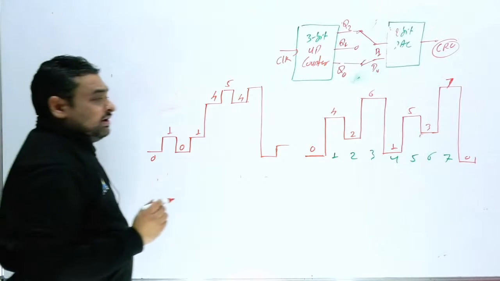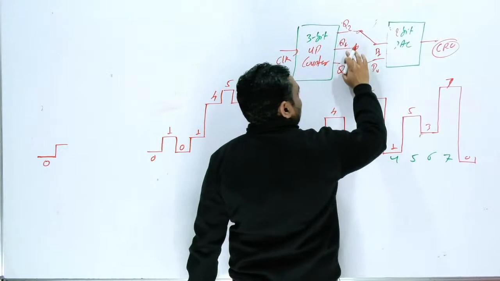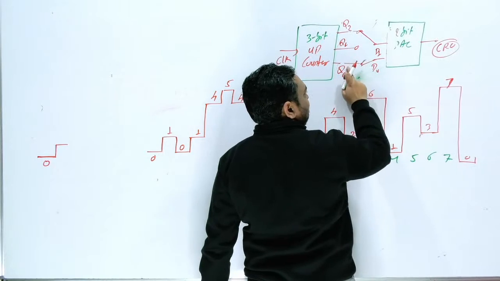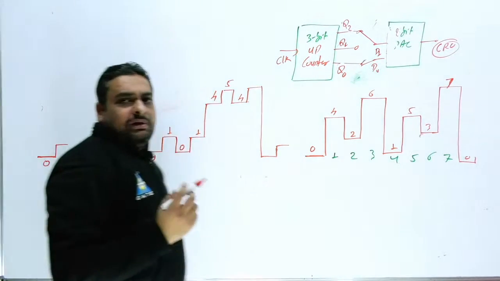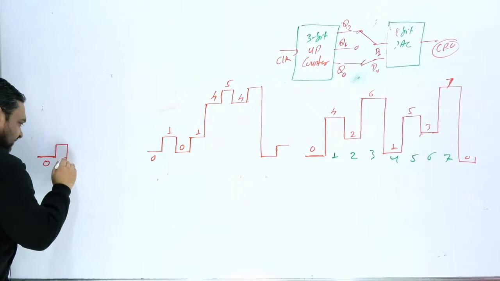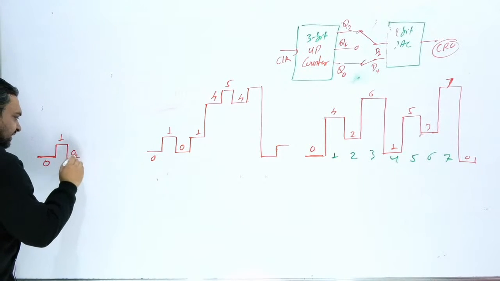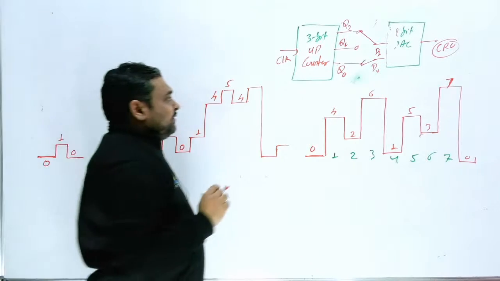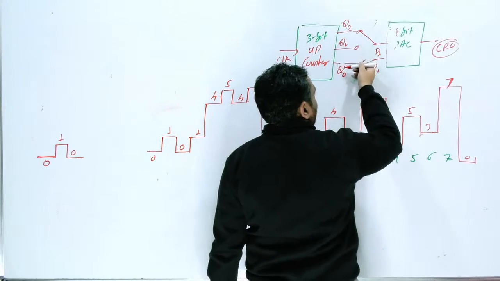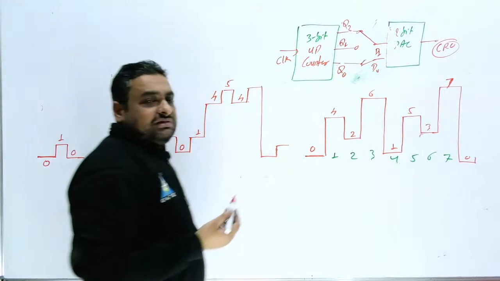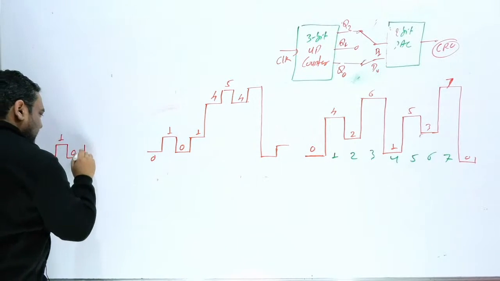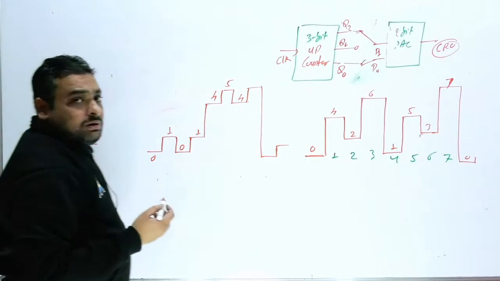Now in the second clock you will get 0 1 0. This was 1, this is not connected. Both are 0 0. So the output will be again 0. So again you will get a 0. This is one step size. Again you will get a 0 step size. Now in the next, 0 1 1. So for 0 1 1 you will get again 0 1. So again one step size. Now in the next, 1 0 0.